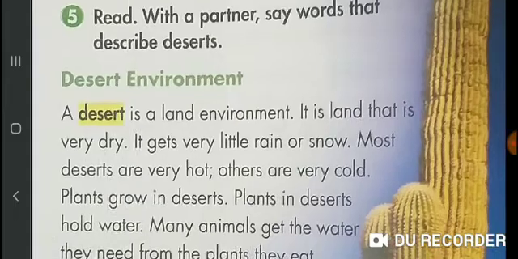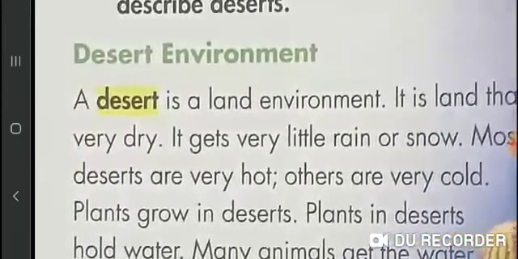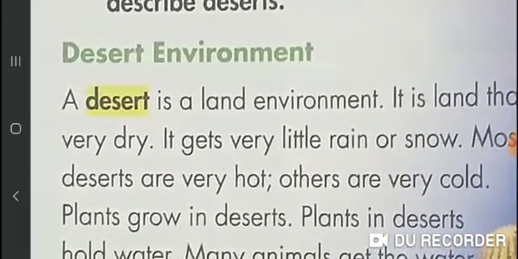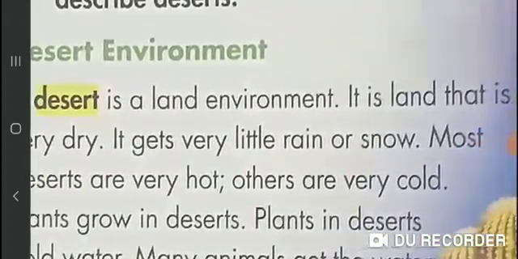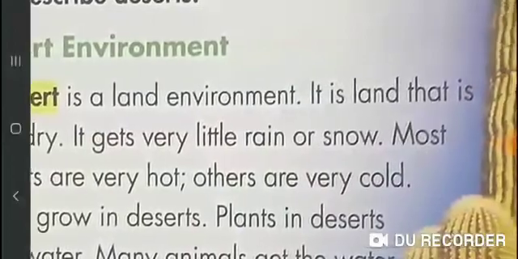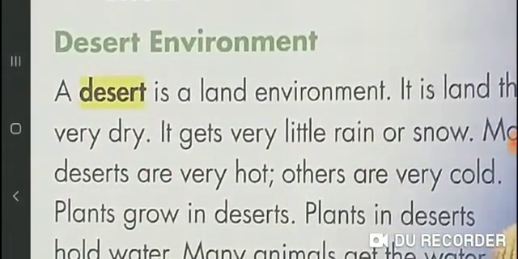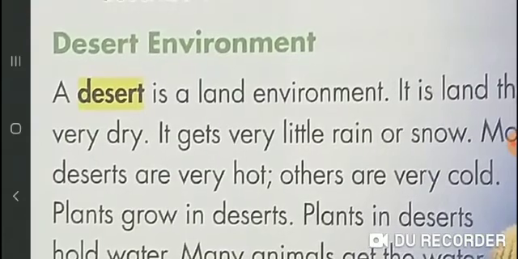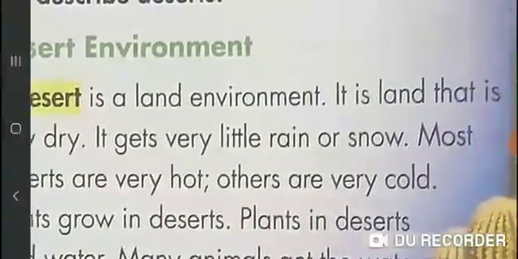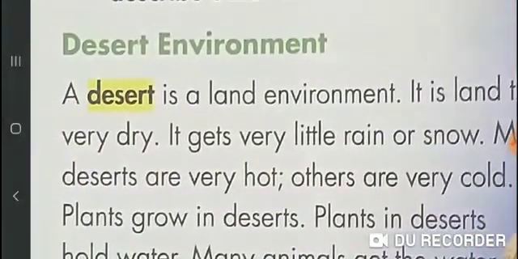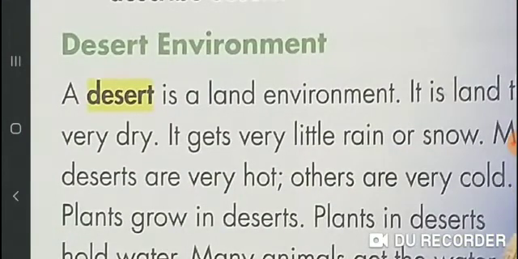Now listen carefully. A desert is a land environment. It is a land that is very dry. It gets very little rain or snow. Most deserts are very hot.